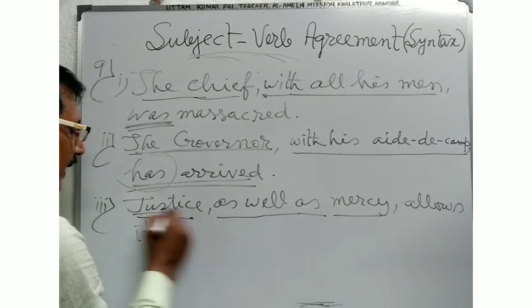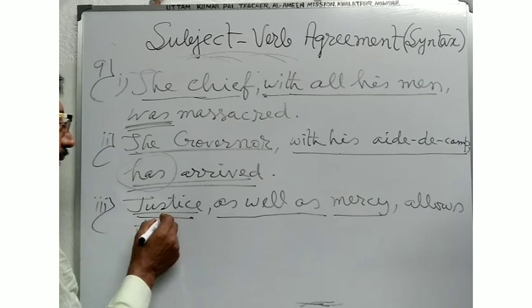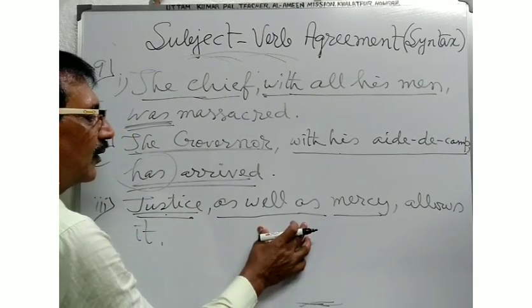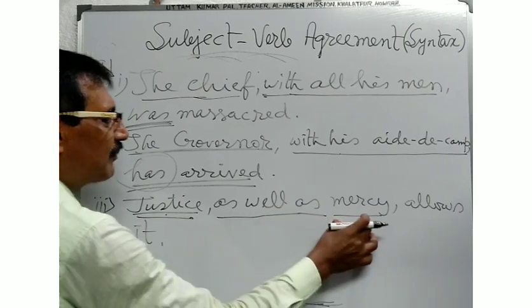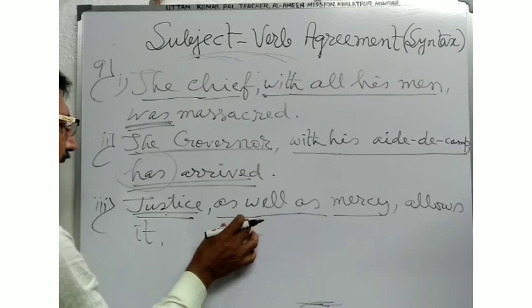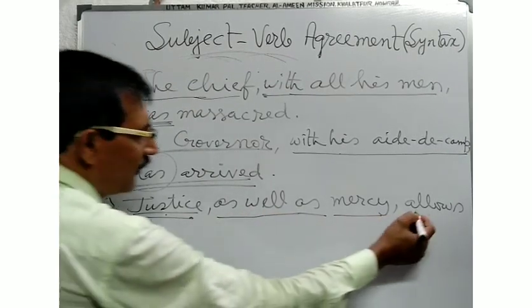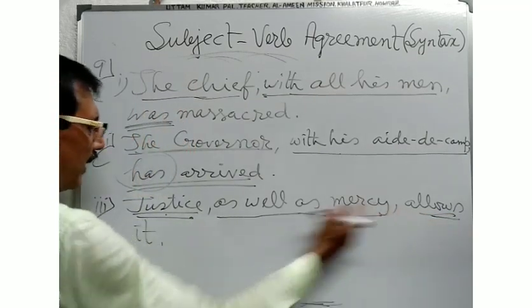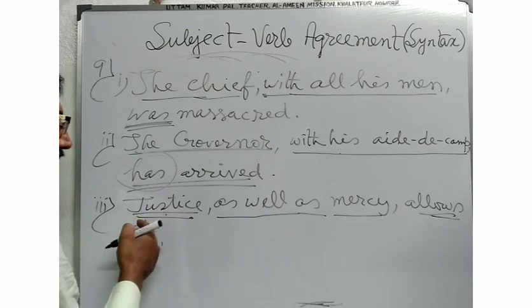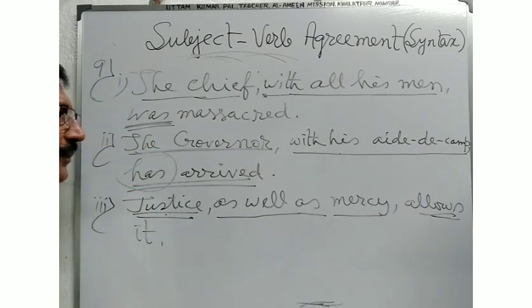But here justice is used as the singular noun or singular subject. As well as mercy is used in order to join to justice, but they do not affect the verb. So the verb is used according to the number of the subject. Here justice is the singular subject, so the singular verb is used in this way.